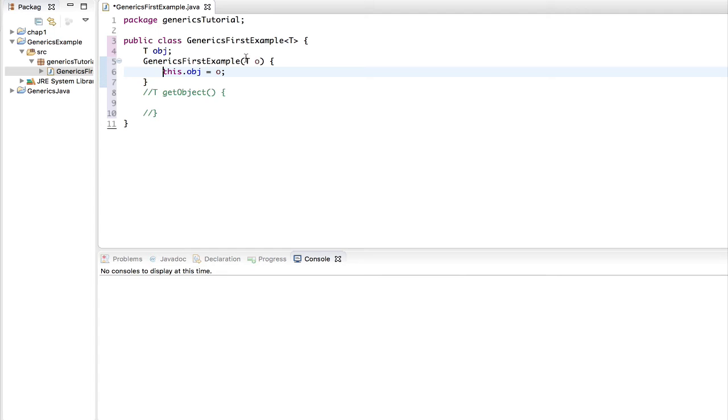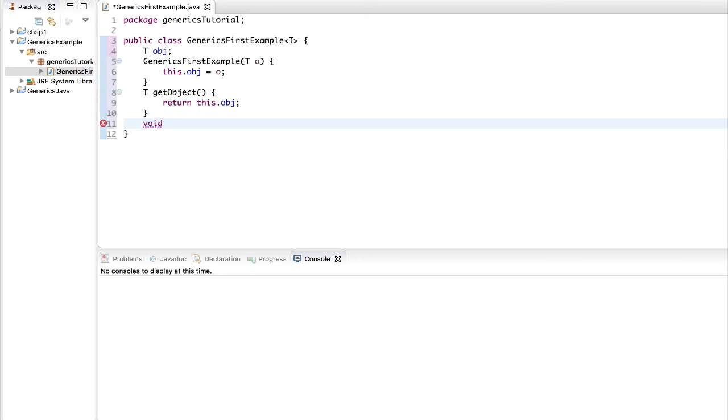Now again, the constructor is also working like a set value or a setter method, because if you look closely, we are passing a parameter of type T inside our constructor, and then we are taking the value from that variable o, and we are setting that value inside our instance variable called obj. So we are also setting a value. This is similar to what we have seen with the setter method.